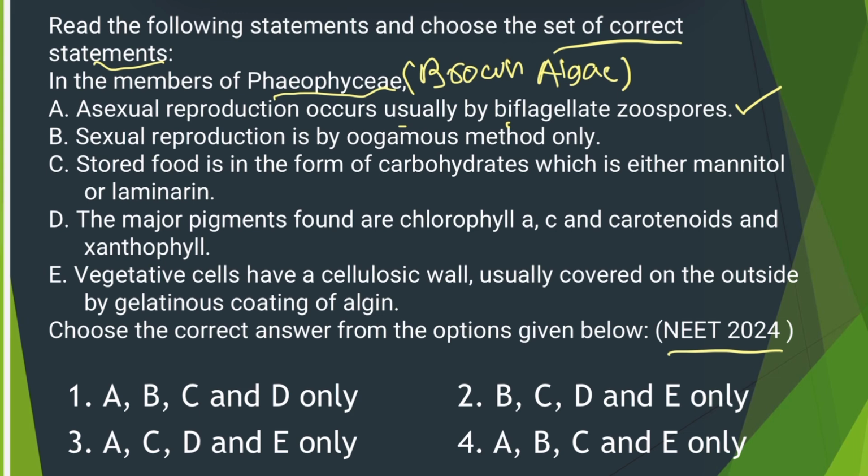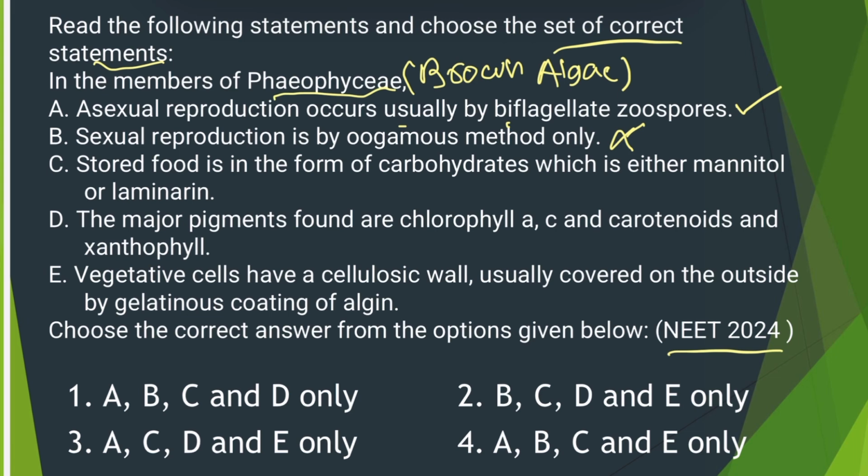Sexual reproduction is by oogamous method only. It is not the correct statement because sexual reproduction can happen by isogamy or anisogamy or even by oogamy. Here they have mentioned oogamous method only. So this is a wrong statement.